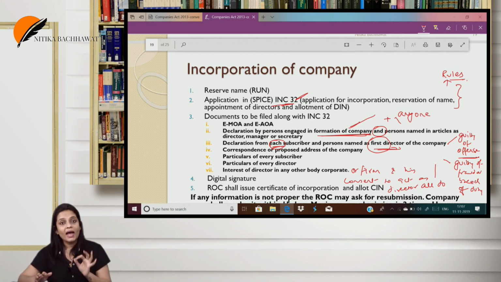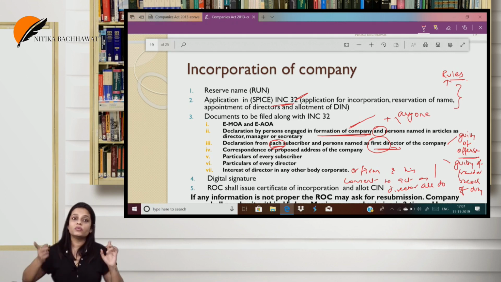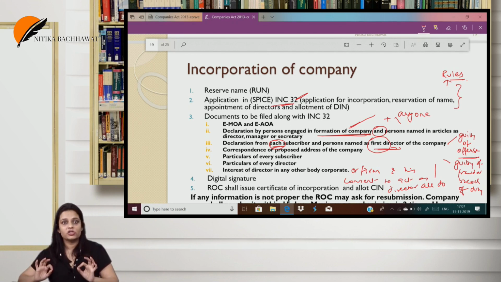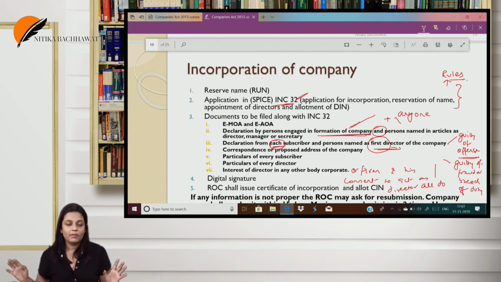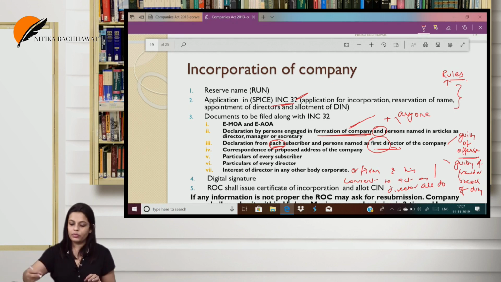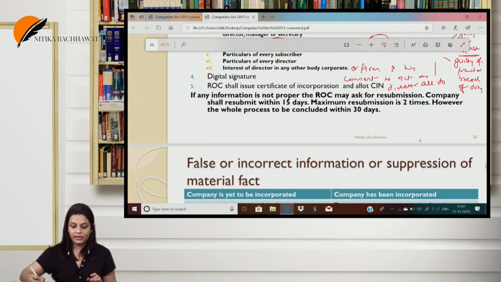incorrect, then in that case, the registrar can ask us to refile. Within 15 days, we should resubmit with the corrections. Maximum resubmission 2. Maximum time for the total resubmission is 30 days. I hope the incorporation part was clear to you all.